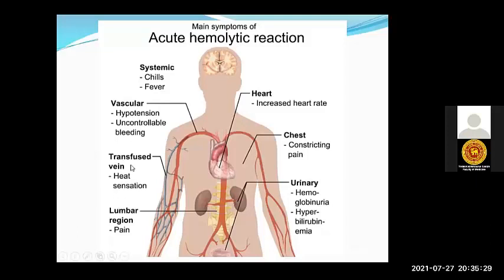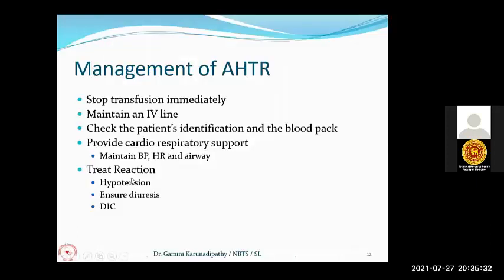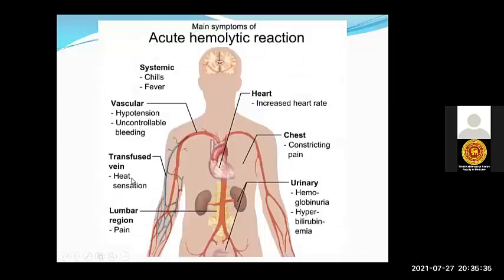Now, this heat sensation in the transfused vein is a very positive symptom, because the patient may start with the symptom of heat sensation at the insertion point of the blood transfusion needle. The patient will complain that they get the heat sensation at this point, and may show that along the pathway of the vein they have a burning sensation. Now, if any patient complains of this heat sensation, that will be a first alarming sign of the incompatible transfusion reaction.